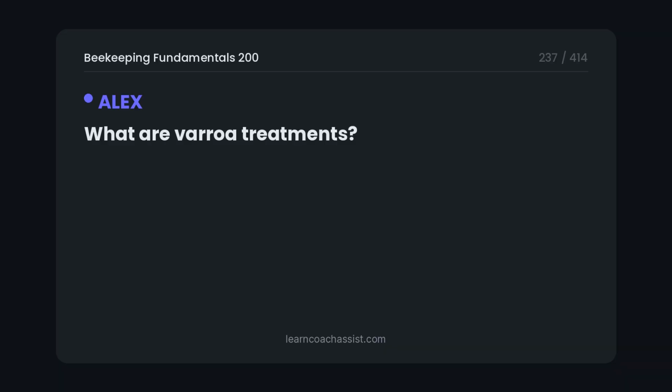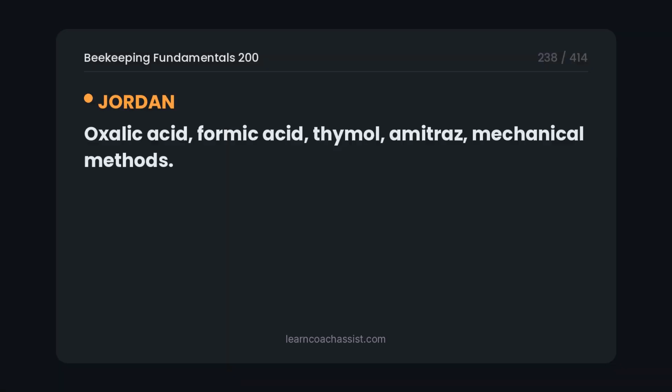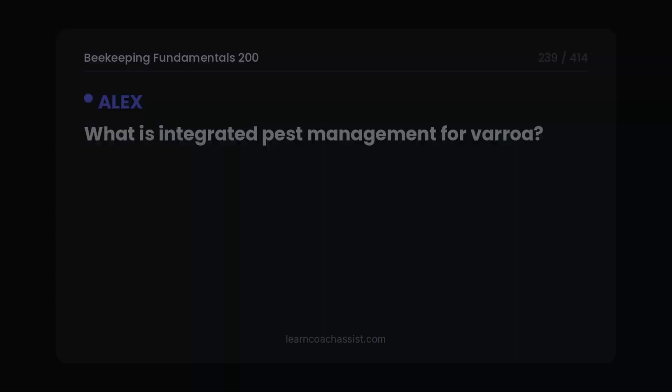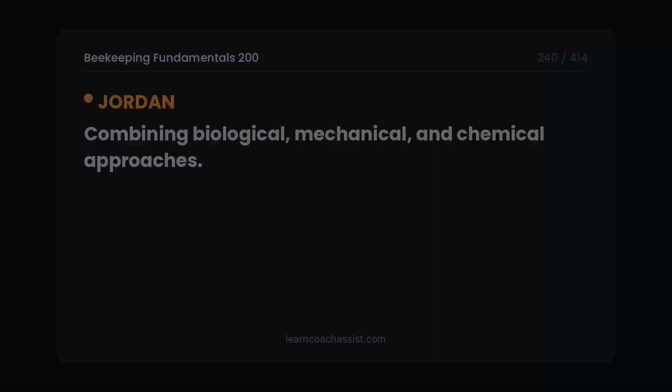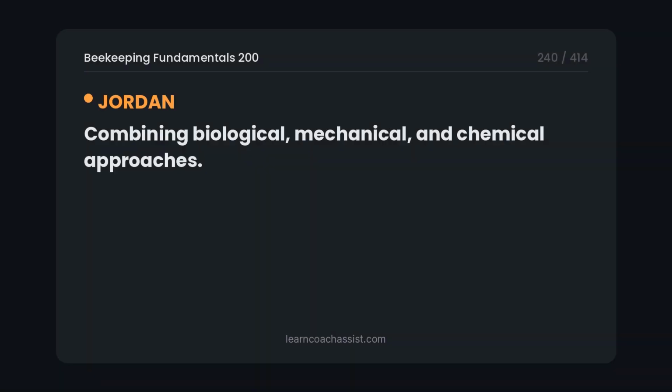What are varroa treatments? Oxalic acid, formic acid, thymol, amitraz, mechanical methods. What is integrated pest management for varroa? Combining biological, mechanical, and chemical approaches.